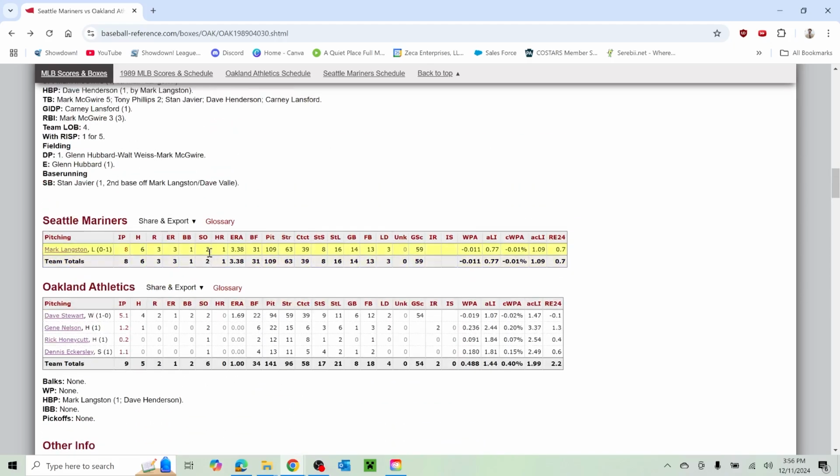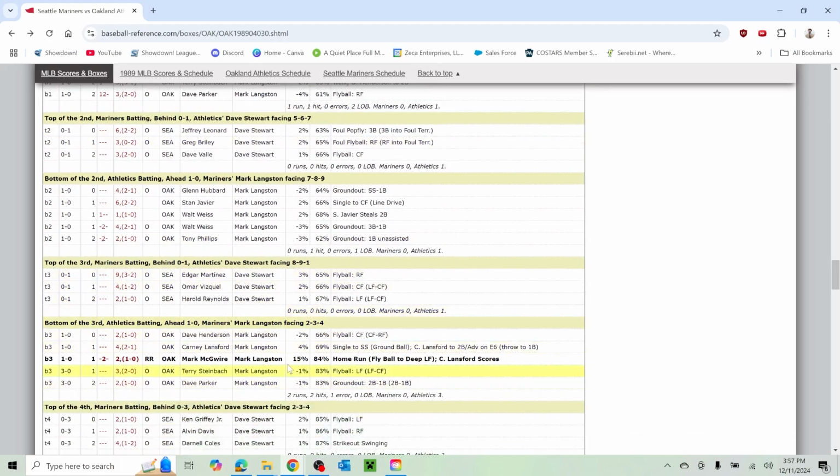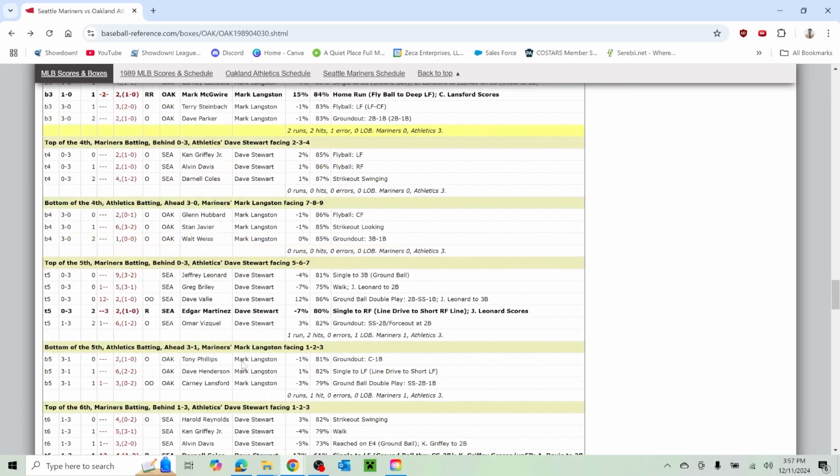So Langston had, that's a great game. That's a quality start. 3 earned runs over 8 innings. Gave up the 1 home run. That was to Mark McGwire. Okay. McGwire had a sac fly early on. So a 2-run homer made it 3-0 in the third. Edgar Martinez, an RBI single with 2 outs. That's a little bit of clutch hitting there.